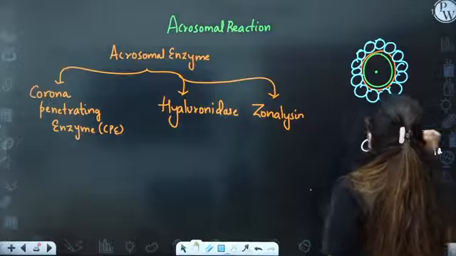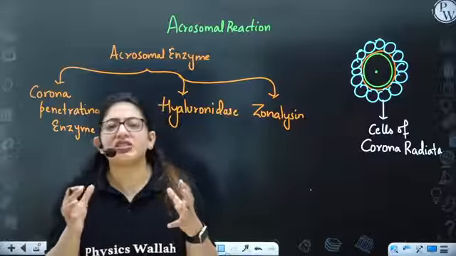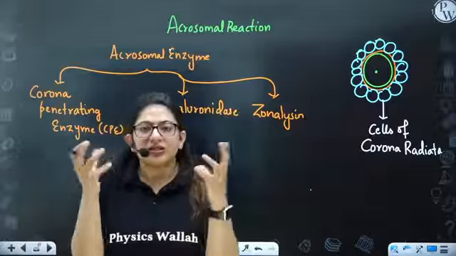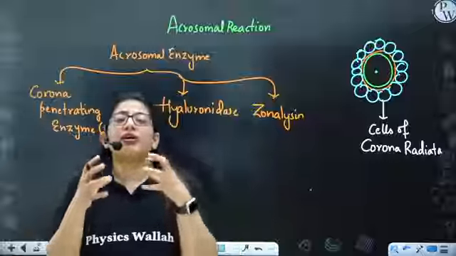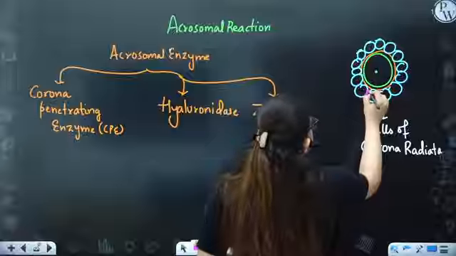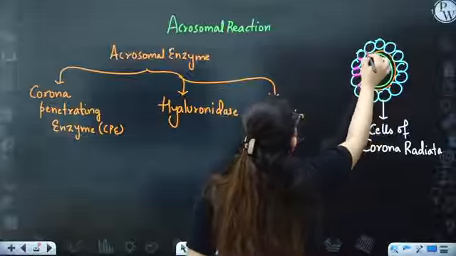All these cells of corona radiata, they want something so that they could stick together. Because they get disintegrated, these are just cells only. So they wanted a glue-like structure, and that glue-like structure present in between the cells of corona radiata is hyaluronic acid. What is hyaluronic acid?